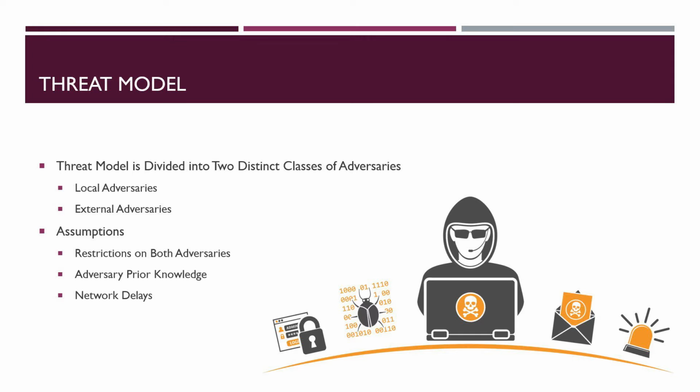The concern is that a user's activities can be hypothesized by a passive network observer from the smart home internet traffic metadata. With this being said, the threat model is divided into 2 classes of adversaries, local and external. Local adversaries are those that can see traffic from within the smart home local area network. Examples could be malicious IoT devices or Wi-Fi eavesdroppers like neighbors or war drivers. Local adversaries can see MAC addresses, send times, and sizes of Wi-Fi packets. Without access to the WPA2 key, the adversary cannot see any other packet information. But on the other hand, if they do, they can see IP headers and contents of non-encrypted DNS packets.